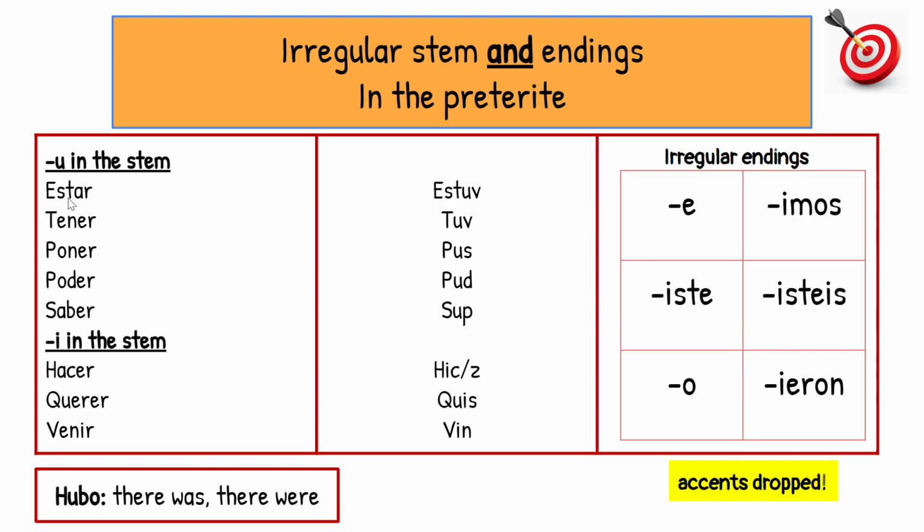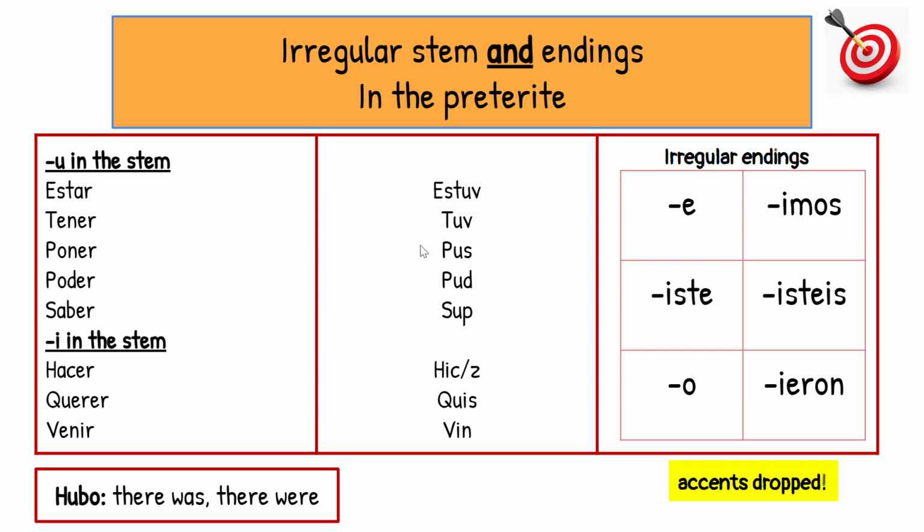So having a stem change means something's going to change in the front, but in the preterite, our endings are also going to be different. So estar becomes estuv, and then you would add these endings. Estuve, estuviste, estuvo, estuvimos, estuvieron. No accents.